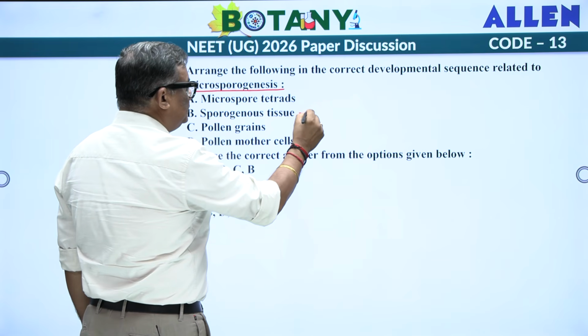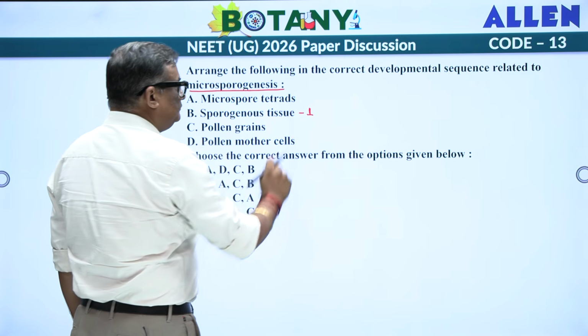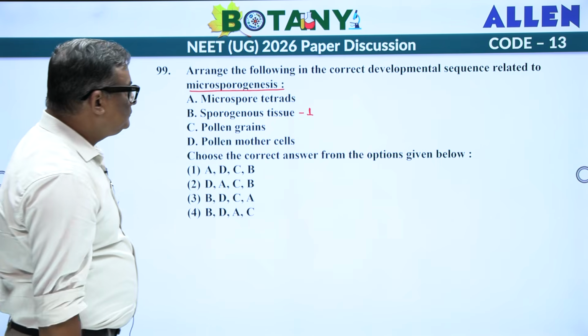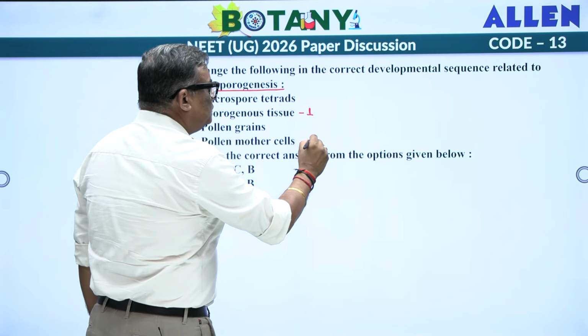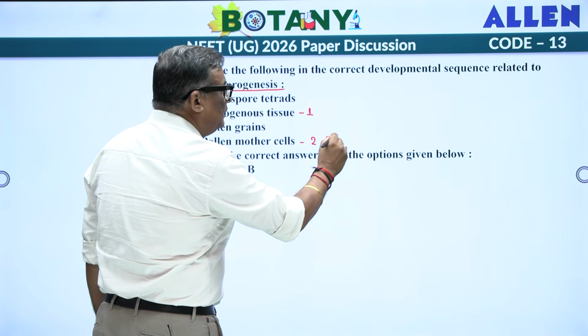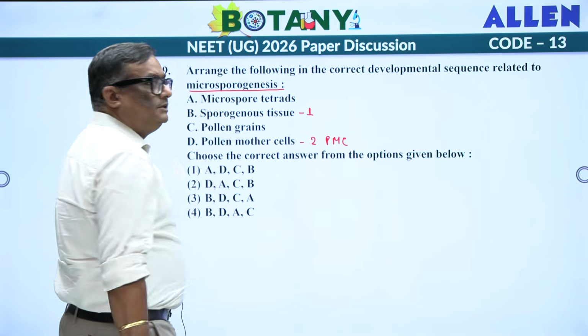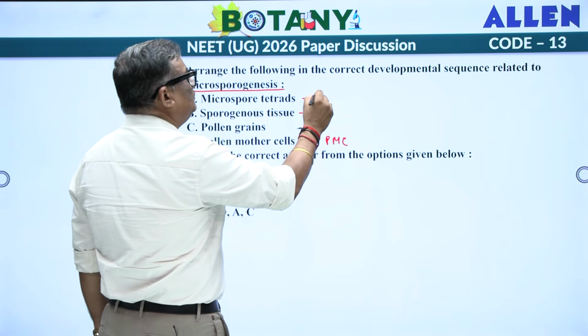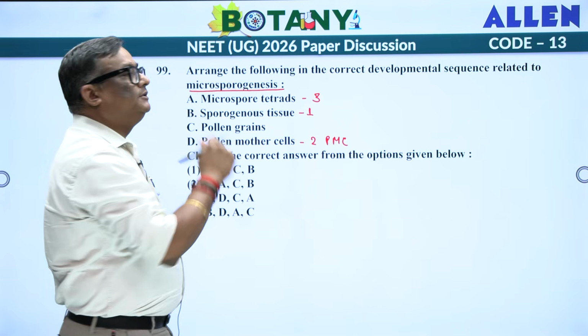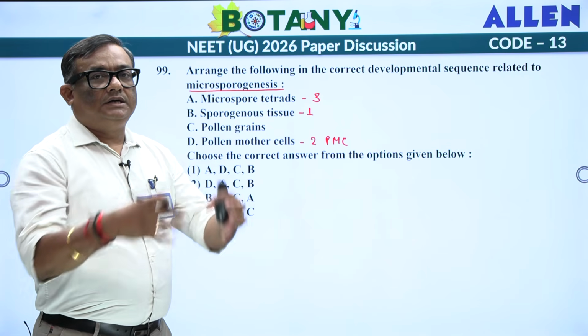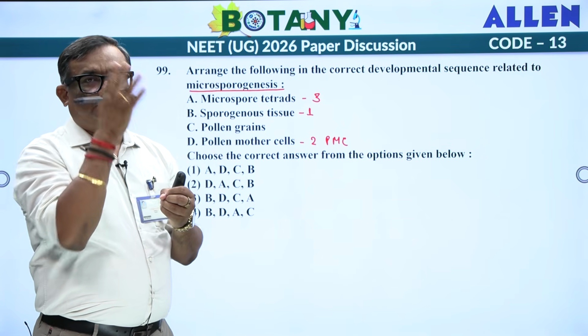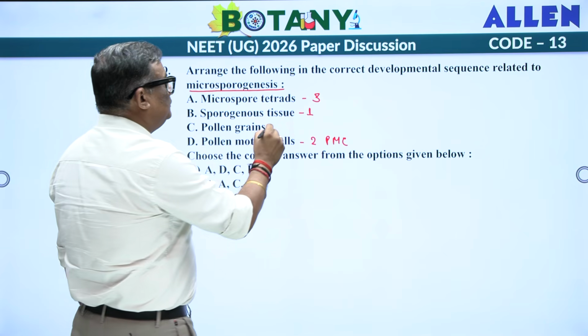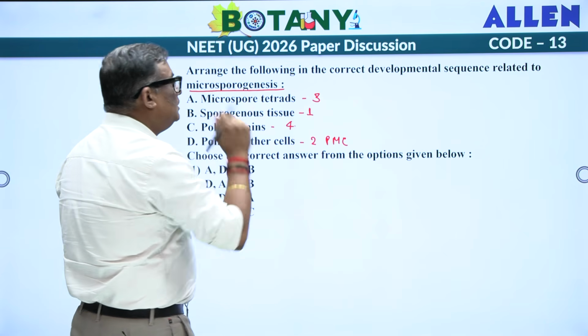First is the sporogenous tissue. It will divide and give rise to PMC, that is termed as pollen mother cell. This pollen mother cell will undergo the reduction division, which will form the third one, that is termed as microspore tetrad. Tetrads are going to be held by callose, which is going to be cut down into the fourth one, that is termed as your pollen grains.